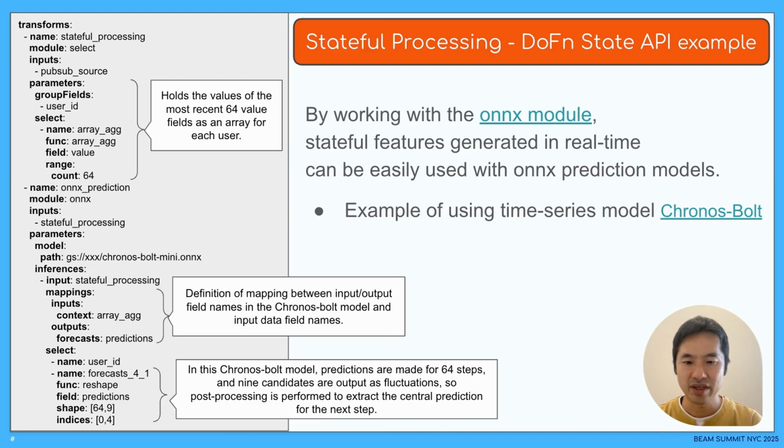In addition, since the prediction results of the model are outputted in 9 quantiles, specify the required range and quantiles as appropriate in the post-processing select. Here, the central prediction result at the next point in time is output as the field name forecast for 1. By applying the trained model using the ONNX module in this way, it is possible to run feature generation and prediction on the same pipeline.